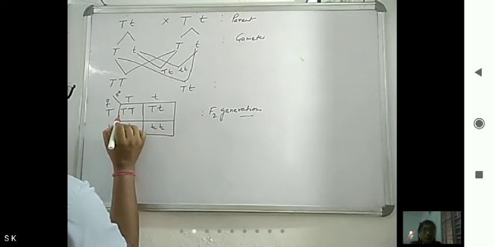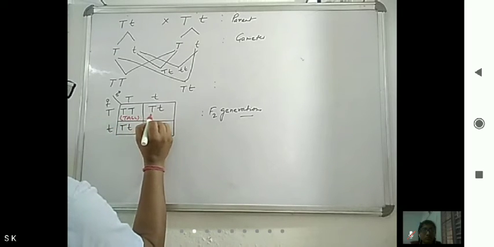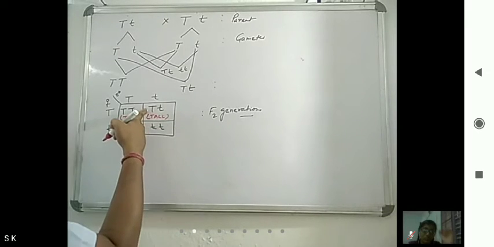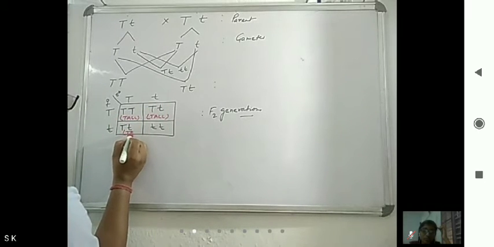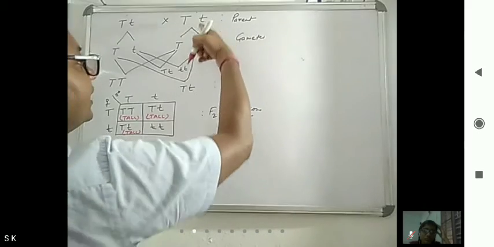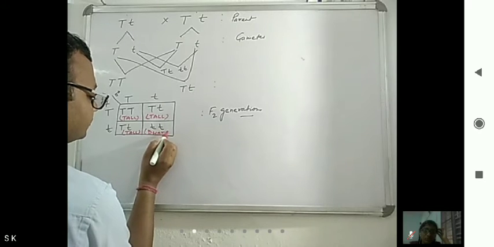This capital T is tall. This capital T small t is also tall, because according to the law of dominance, capital T will suppress the small t. Here also this will be tall, but this one has both recessive alleles, as we have seen previously. So it is the dwarf condition.